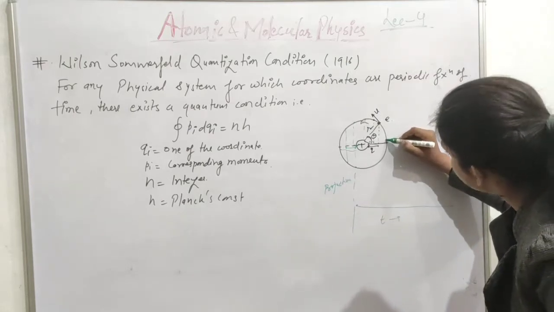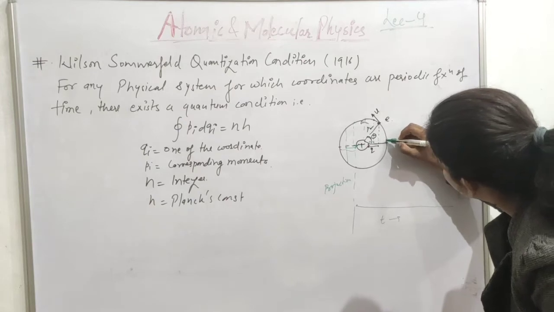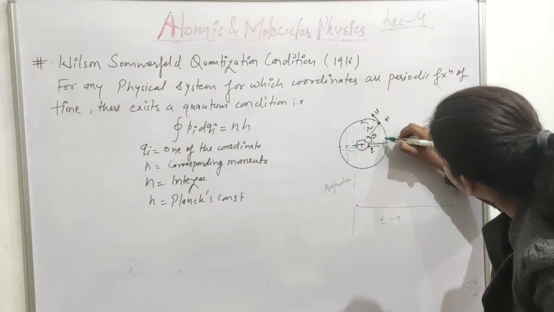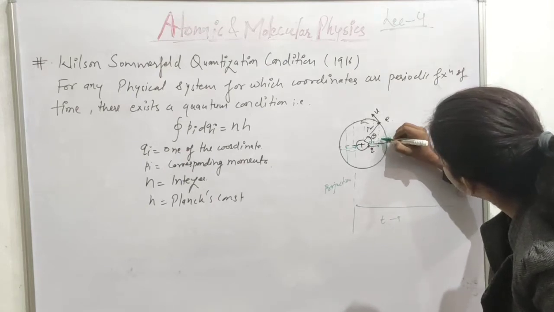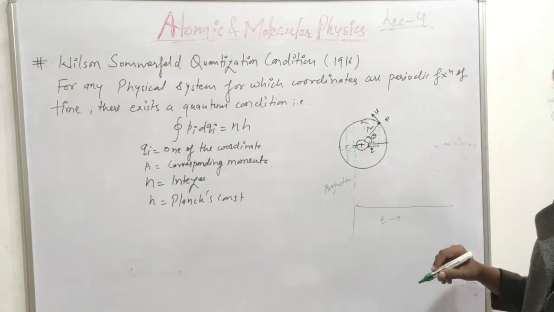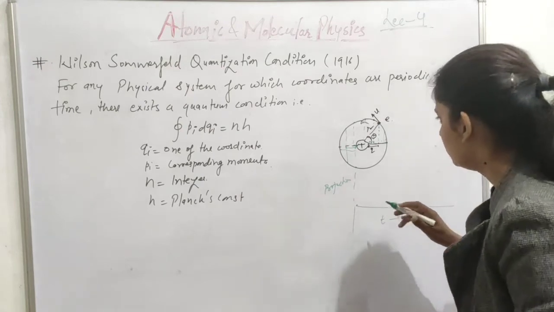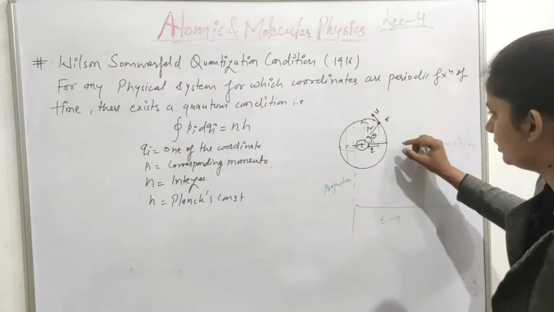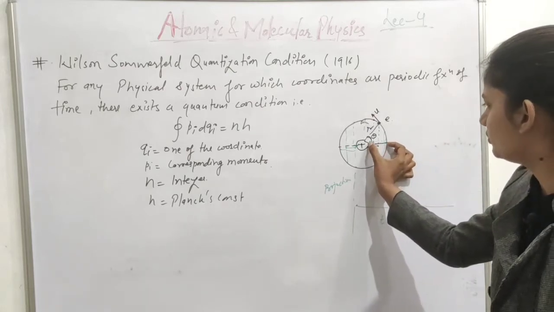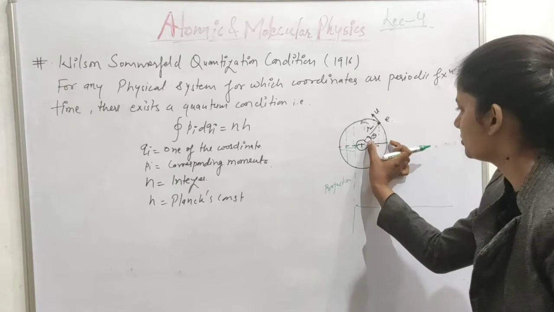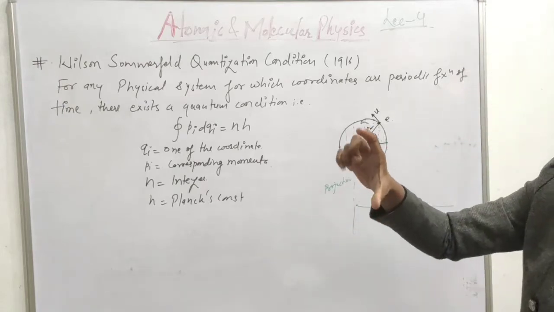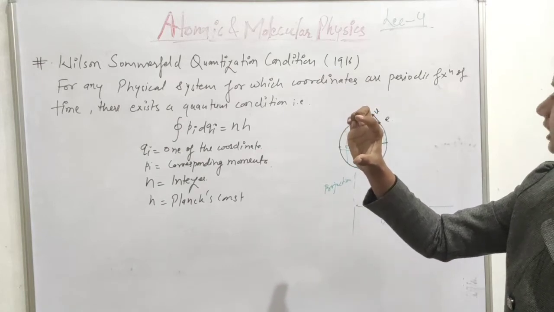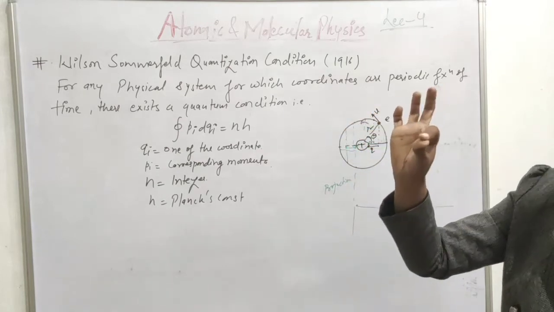When the electron comes here, then its projection is here. After that, its projection is decreasing in this manner. When the electron was here, its projection was maximum. So initially its projection was maximum, after that it decreases, and here it vanishes.